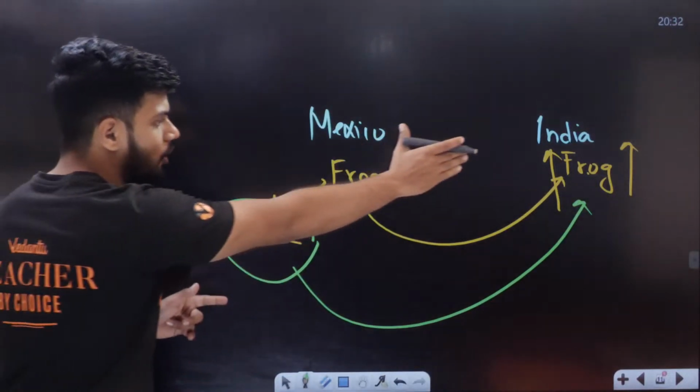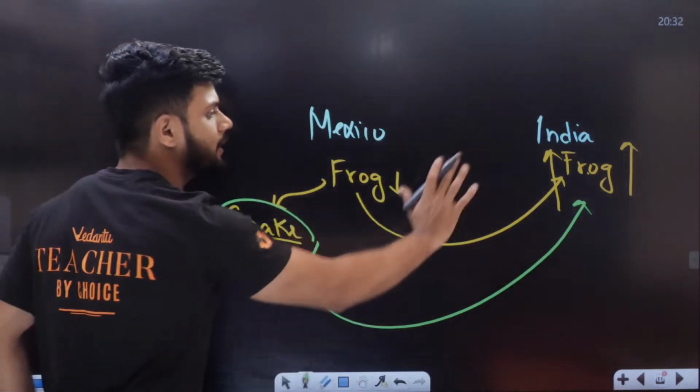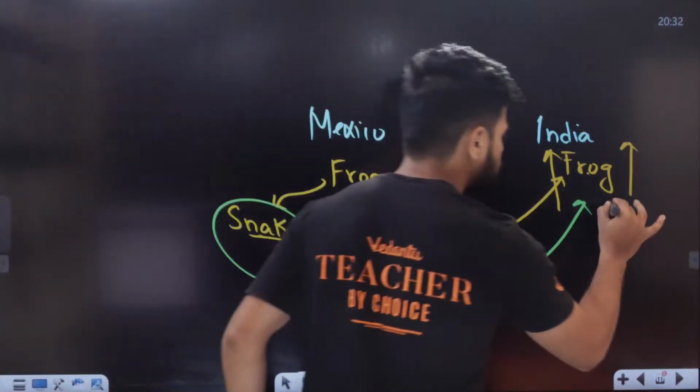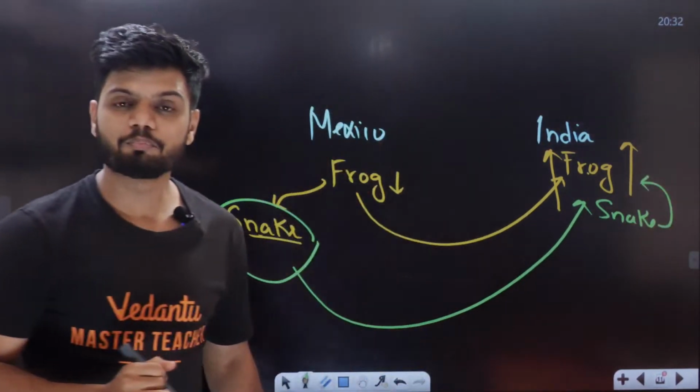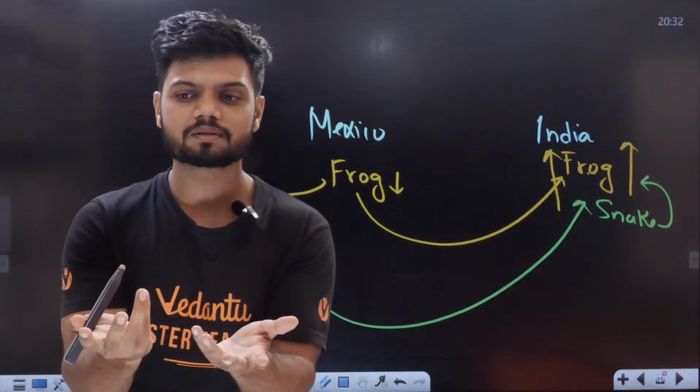So if you get the frog, also get the snake to India, and the snake, if it comes to India, this snake will automatically start eating the frog and the population will start to reduce.